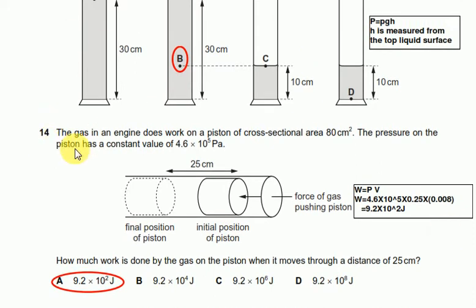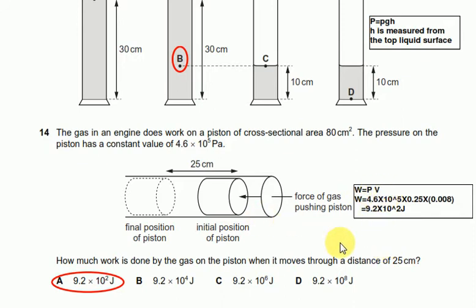Question number 14 says the gas in an engine does work on a piston of cross-sectional area 80 centimeters square. The pressure on the piston has a constant value of 4.6 into 10 raised to 5 pascals. How much work is done by the gas on the piston when it moves through a distance of 25 centimeters? Simple application of work done equals pressure into change in volume.